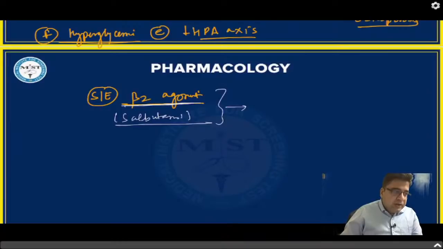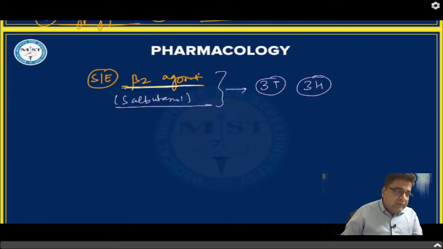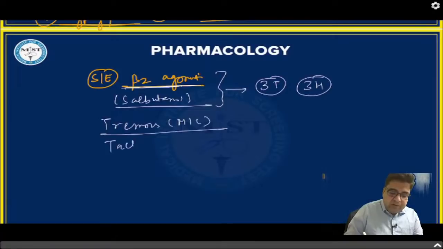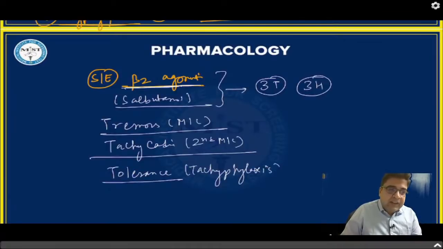Very good. So Dr. Faizan, Dr. Ritvik, Dr. Vijiraj, all of you have given the correct answer. The side effects you can remember by the mnemonic 3T and 3H. So 3 side effects start with T, 3 side effects start with H. These medicines can cause tremors as the most common side effect. They will also cause tachycardia, the second most common side effect. These drugs can also cause tolerance, which is also known as tachyphylaxis.